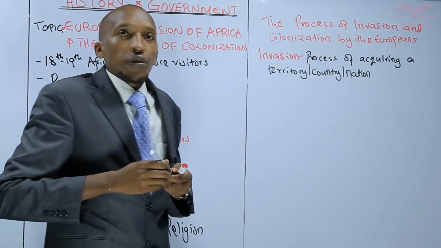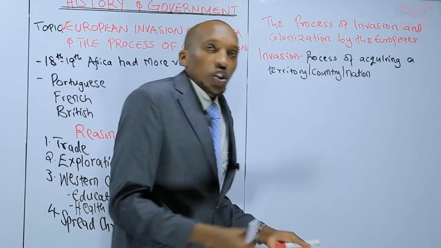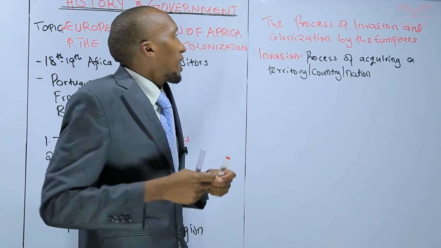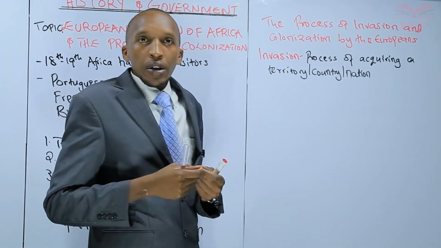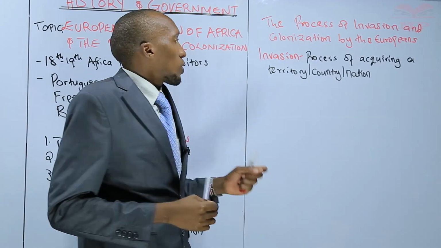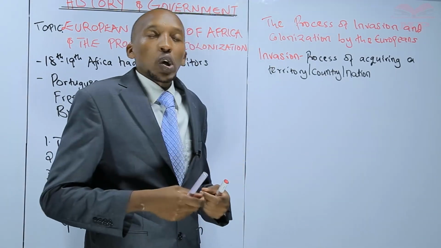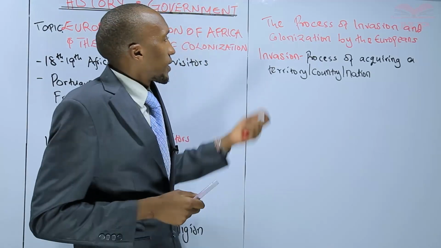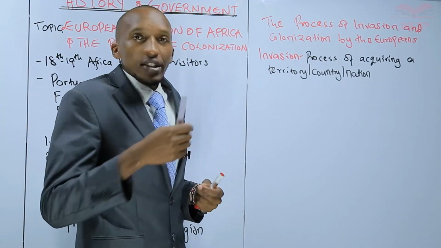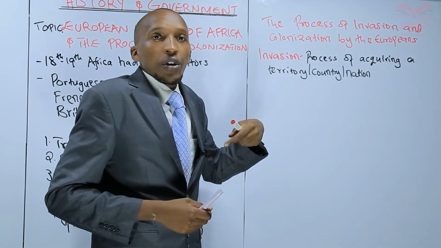So they went to the traditional societies who had their own way of doing things, and they invaded them. They wanted to possess that area because of the richness it had, because of the minerals, because of the good source of water, and among very many other reasons that we are going to discuss as we go on. So that began the process of invasion.